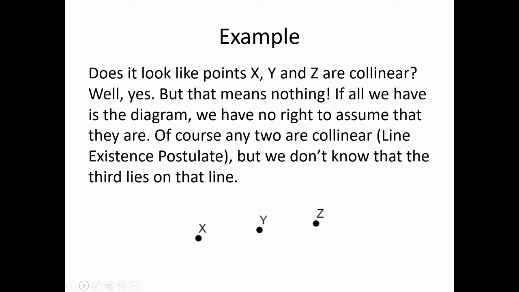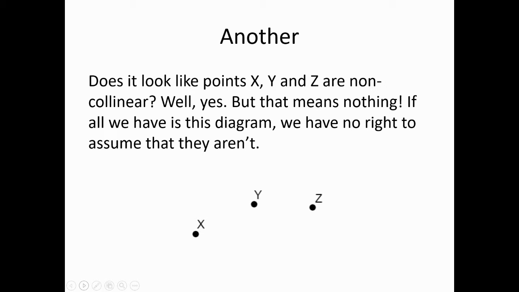Now, are X and Y collinear? Absolutely. Are Y and Z collinear? Absolutely. Are X and Z collinear? Absolutely, because we know that for any 2 points, a line exists that passes through those two. However, do we know that the line that passes through X and Y, does it also pass through Z? We do not. Does it look like it will? Well, yes, I suppose, but we do not know that it will. For all we know, it could be a near miss. Okay, so 3 unconnected points, nothing said about the relationship. We cannot assume that they are collinear.